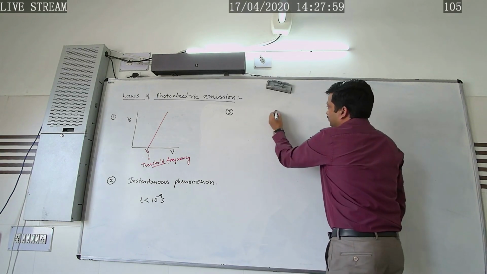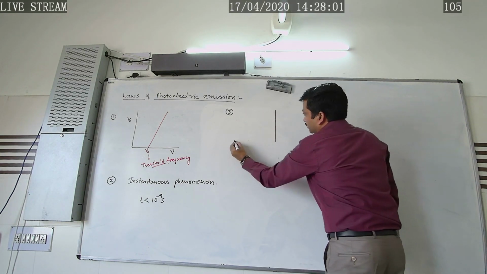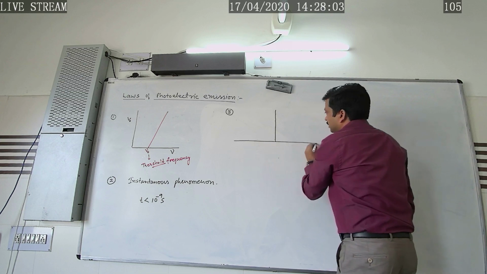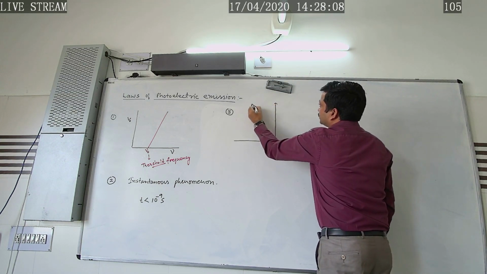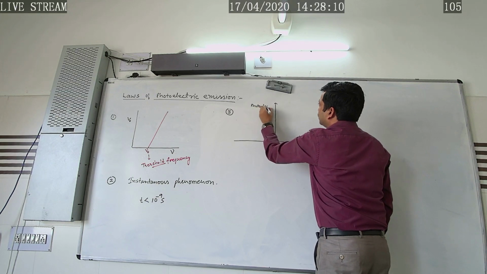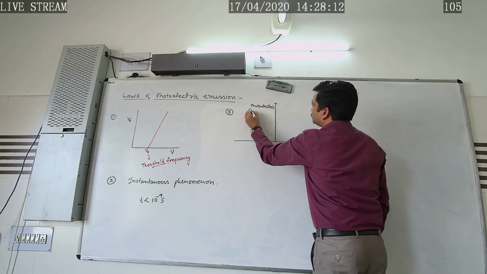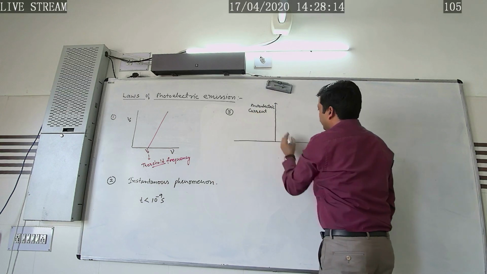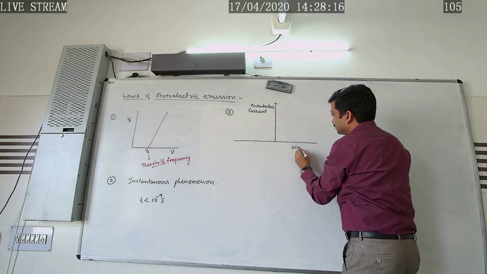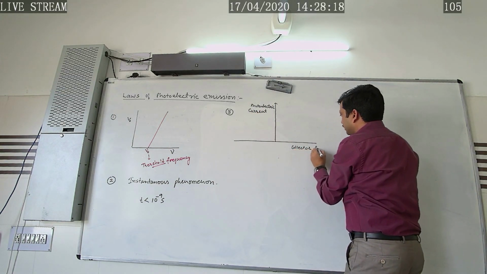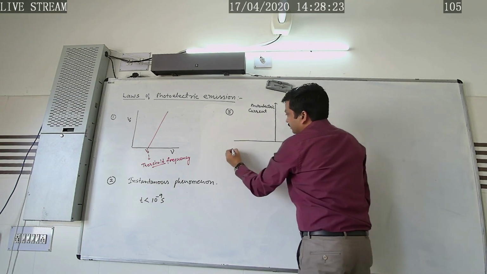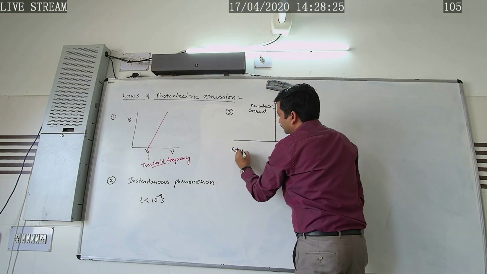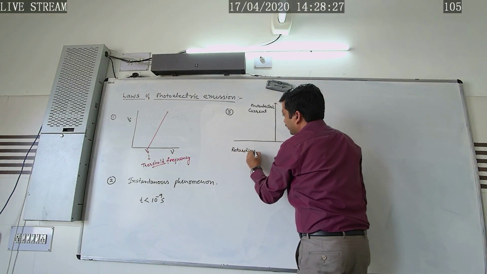And we have explained it also with the help of a graph. The graph was plotted between the photoelectric current and the collector potential. Here was the collector plate potential, and here the retarding potential.